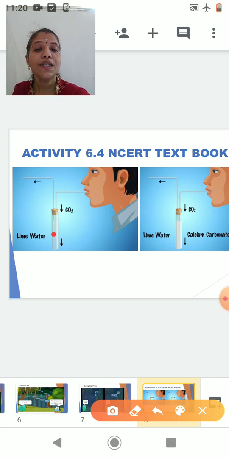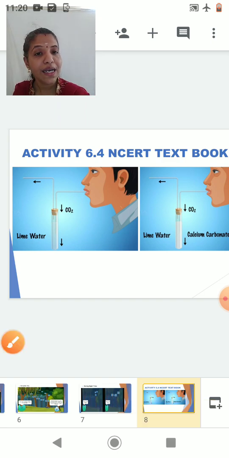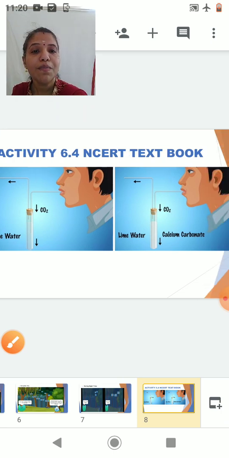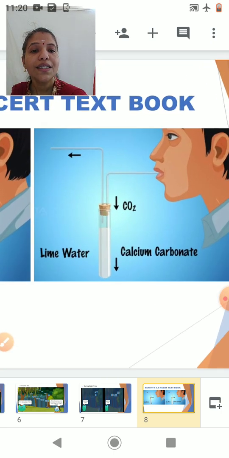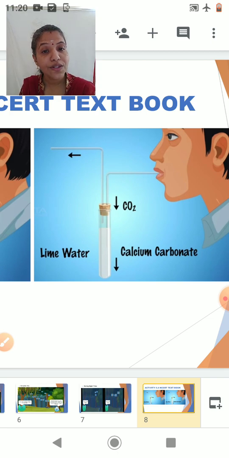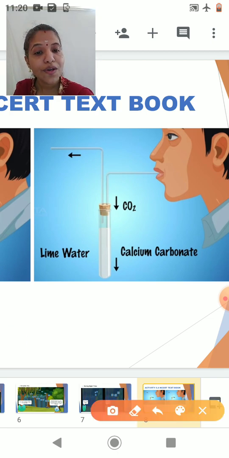Now I am going to put a cork to that particular test tube, and I am going to connect a bent tube to it. Through the bent tube I will ask a student to exhale inside. So the student will start exhaling inside. Slowly after some time, I see that the color of the lime water changes. Why does the color of the lime water change?